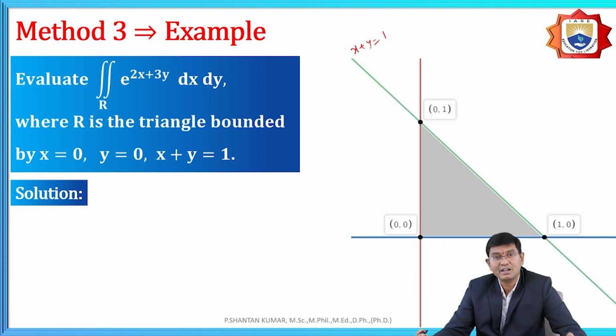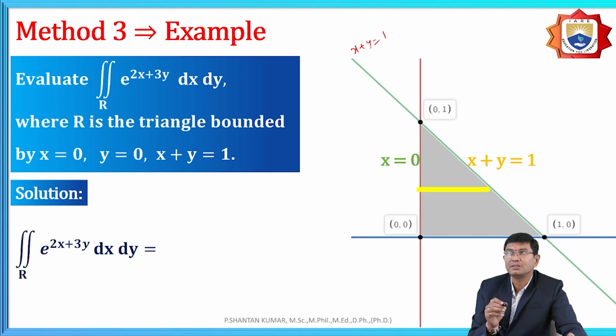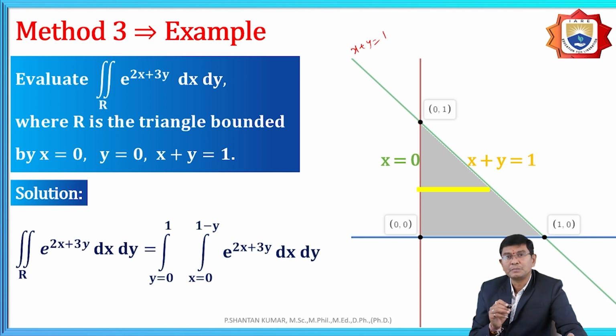Either we follow parallel to the y-axis or parallel to the x-axis. For example, under parallel to the x-axis, the inner part is on the y-axis, that means y is equal to 0. And the right side, sorry, x is equal to 0 on the left side, and the right side is on the line x plus y is equal to 1. That means the upper limit is x is equal to 1 minus y, because now x plus y is equal to 1, but we require the horizontal, so we need to find the x limits in terms of y, that is x is equal to 0 to 1 minus y.